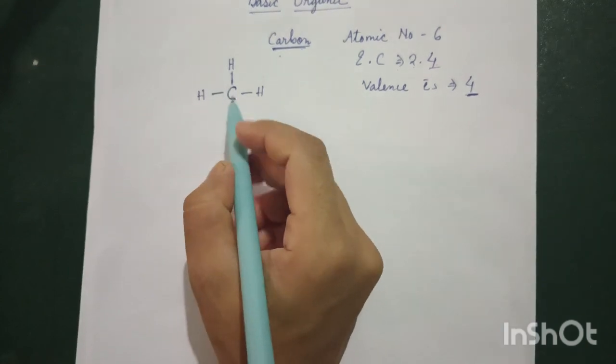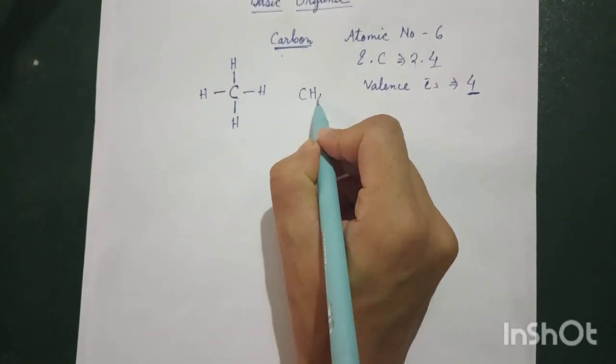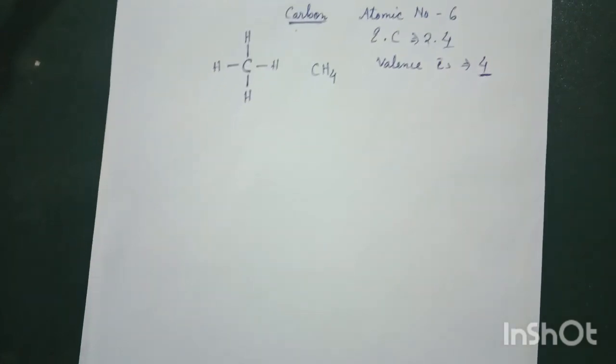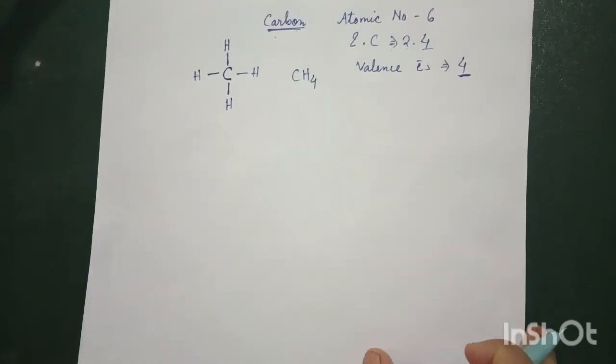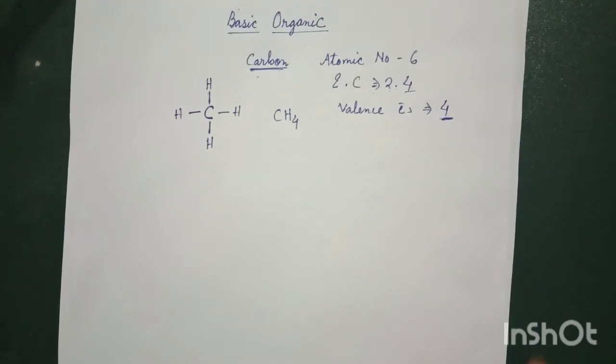Now this is your structure, and if we write the formula here, it is C. How many hydrogens are here? 4. Okay, this is very simple. Why have I taught this? Because I want to start with the very basics, so that you understand well, you do not make any mistake, and things go easier.